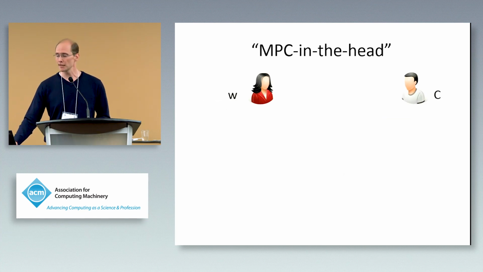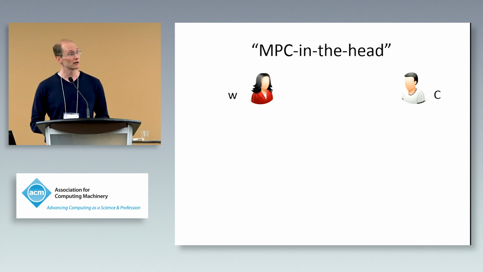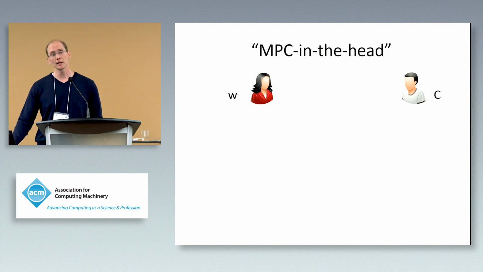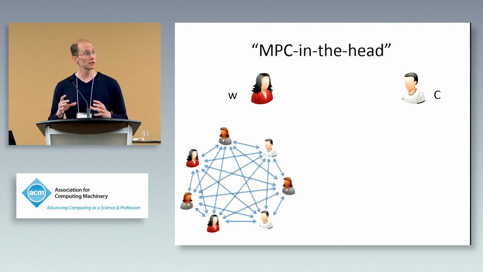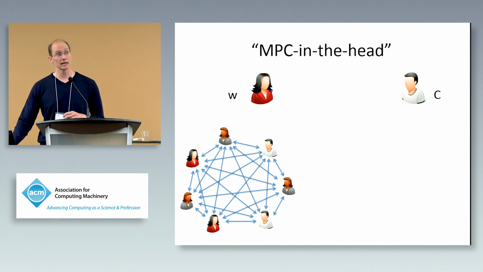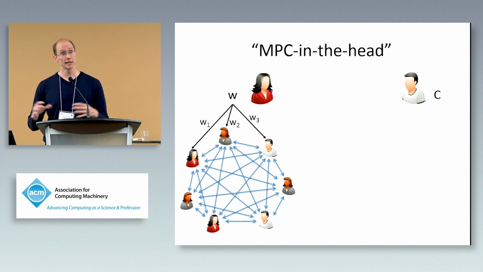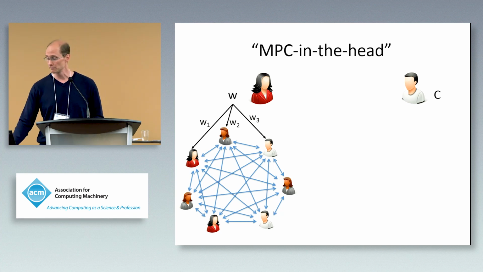So let me just go over the MPC-in-the-head approach at a high level to give you the main intuition of what we're doing. We have the prover and verifier, where the prover holds a witness and the verifier holds a circuit. The prover is going to simulate in her head an execution of a multi-party protocol that's going to be evaluating this Boolean circuit C. The way she does that is first by taking the witness W that she knows and secret sharing it among all the parties in the protocol, and then exactly simulating the protocol and thereby getting a transcript of that protocol execution.